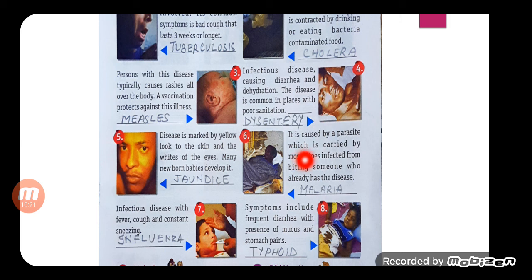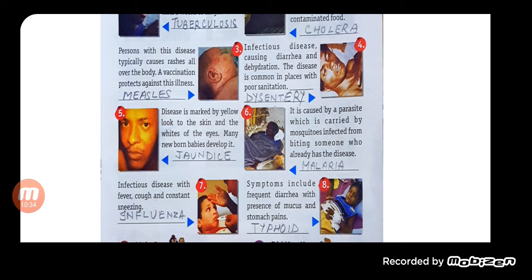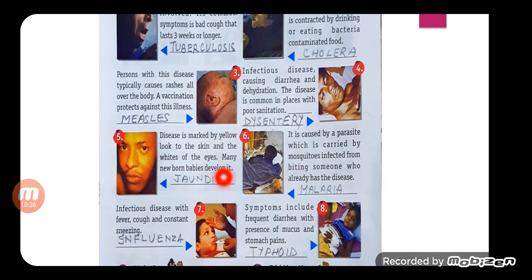Number 6: it is caused by a parasite which is carried by mosquitoes infected from biting someone who already has the disease. It is malaria. Next, an infectious disease with fever, cough and constant sneezing. If sneezing is constant and we have fever and cough, the answer is influenza.